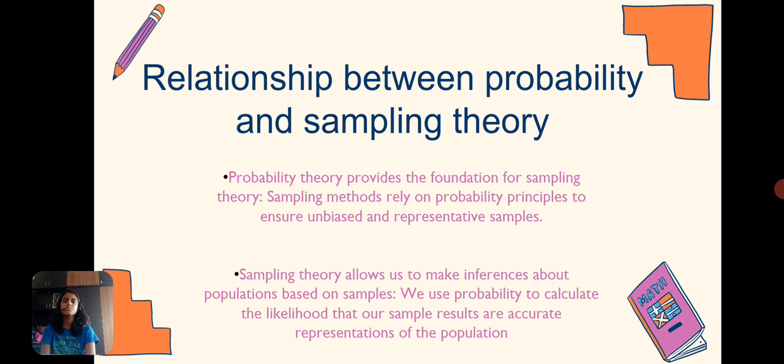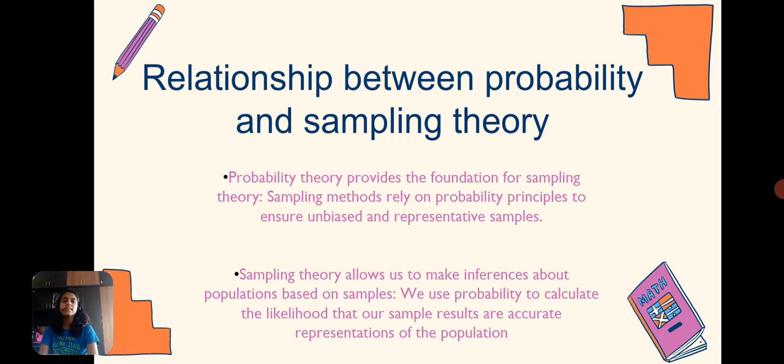Now there is a relationship between probability and sampling. So what's the reason we are going to learn probability and sampling together? Here's the catch. Probability theory provides the foundation for sampling theory. Without probability theory, I don't think sampling theory really works, because to predict a case in sampling theory, we will need probability as its foundation or basis. So the sampling methods rely totally on probability principles to ensure unbiased and representative samples. Unbiased as in not leaning to one side.